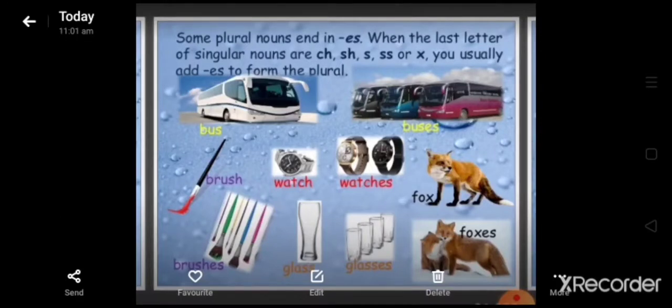Bus ends with the alphabet s, so in plural we make buses by adding es. And the watch ends with ch, so we put es at the end of the watch. So it becomes watches.